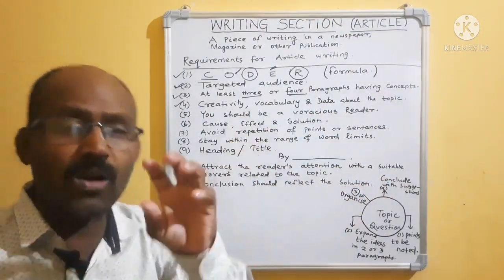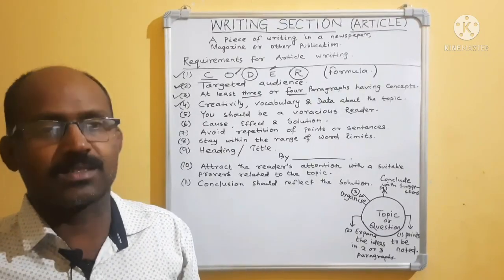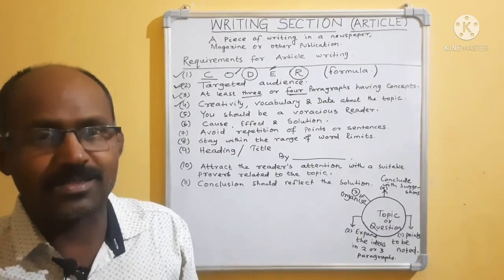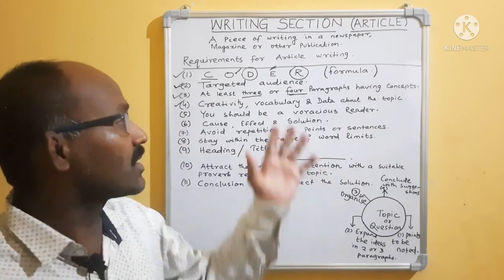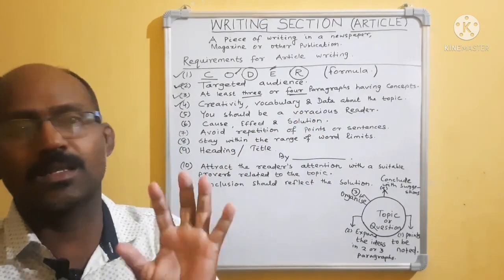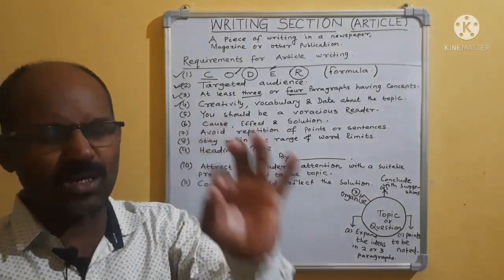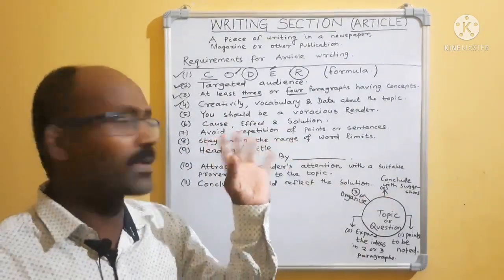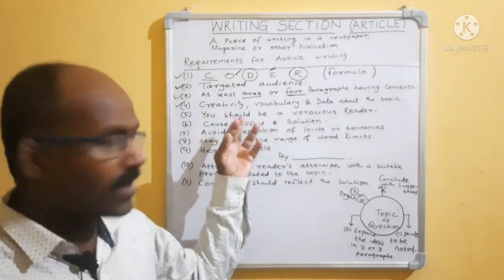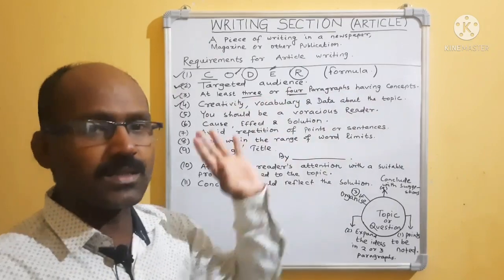Creativity. Vocabulary is required, that means good phrases, good new words, what you use in day-to-day life. And data about the topic is required, data and information. You have to gather more information about the topic. So creativity is required, vocabulary is required, and data about the topic is required.